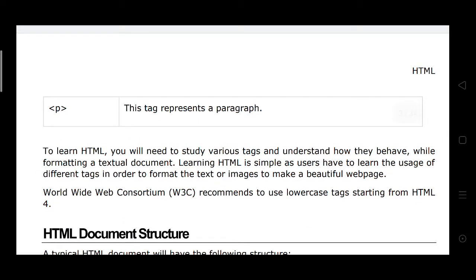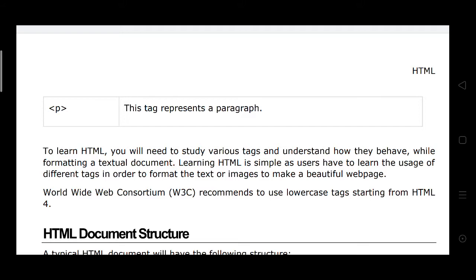To learn HTML, you will need to study various tags and understand how they behave. While formatting a textual document, learning HTML is simple as usual.